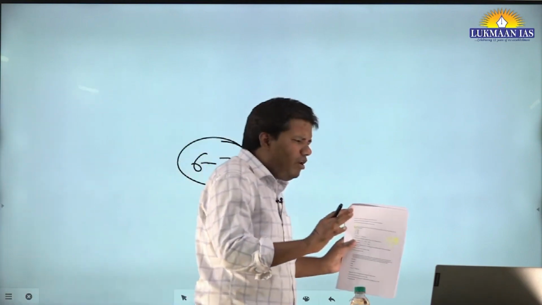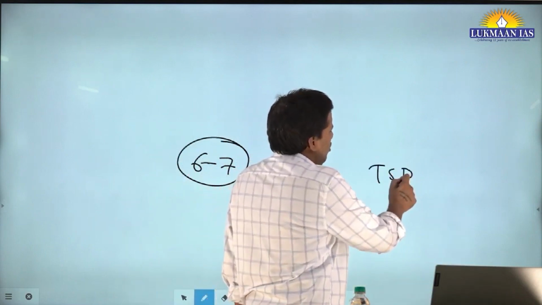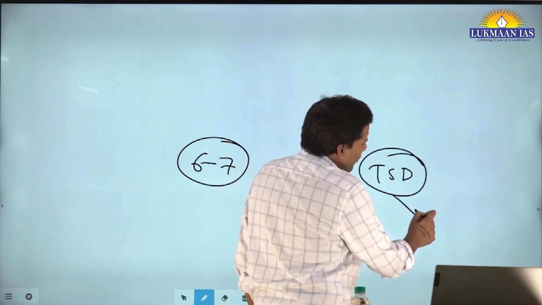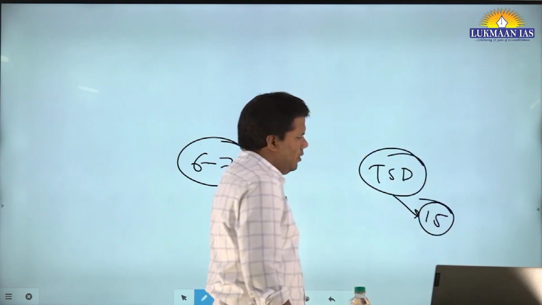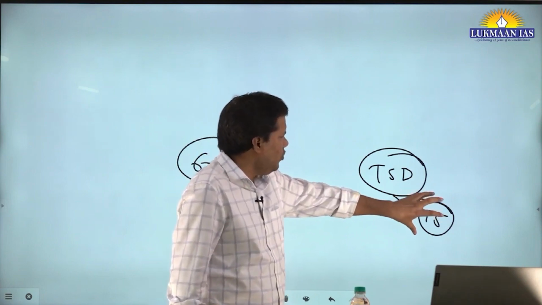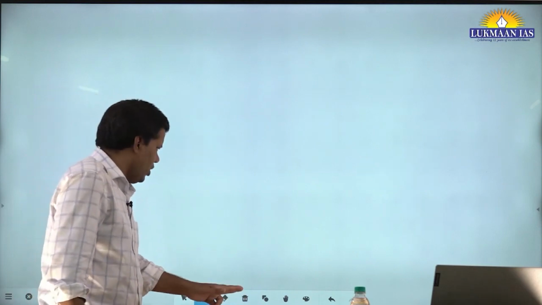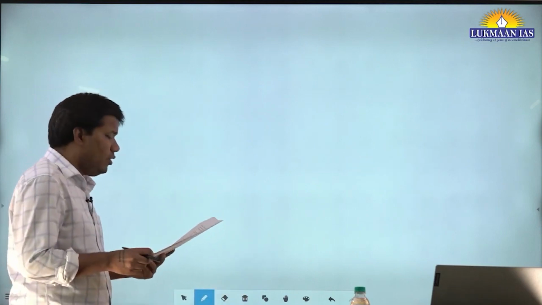There are only a few particular types of question. Let's say somebody says time, speed and distance. In this, there are hardly 15 types of question. If you have tackled those and understood those 15 difficult types, you can solve any question in CSAT, CAT or any other examination. Let's see what this question is.